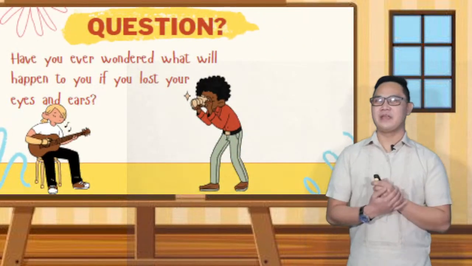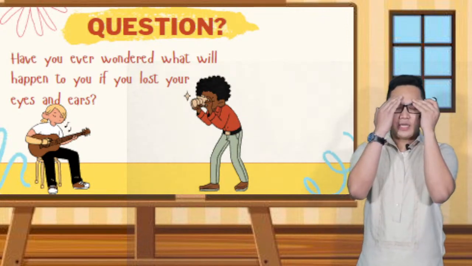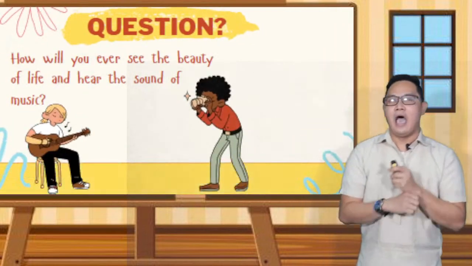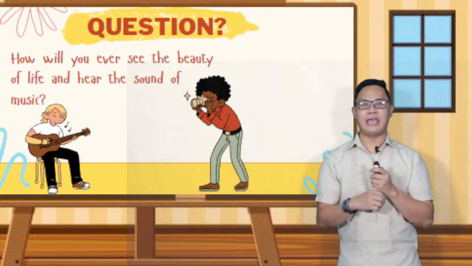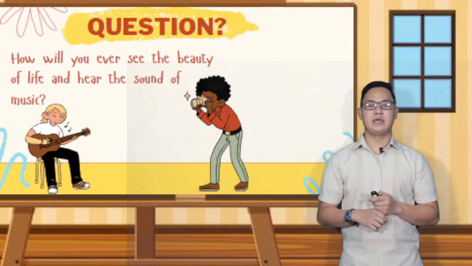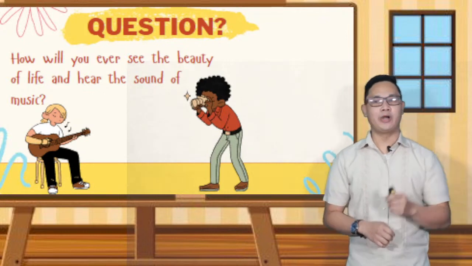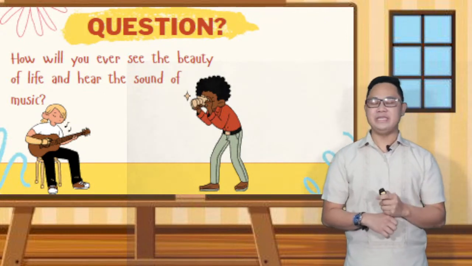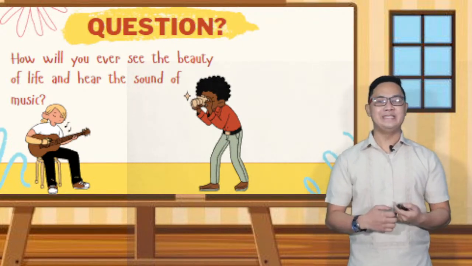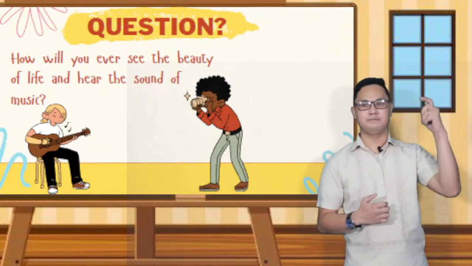Another question, have you ever wondered what will happen to you if you lost your eyes and ears? How will you ever see the beauty of life and hear the sounds of music? We learn with our senses. We learn from what we feel, taste, smell. More importantly, we learn from what we see and hear. These two are the most developed among our senses. We can easily identify our surroundings through the use of eyes and ears.